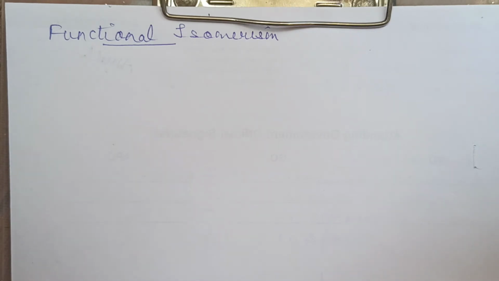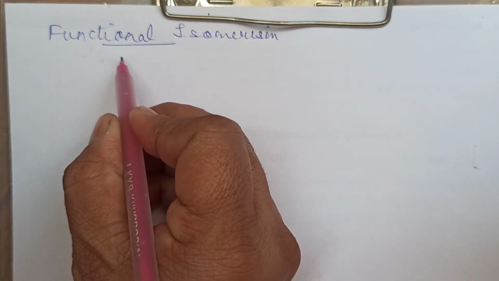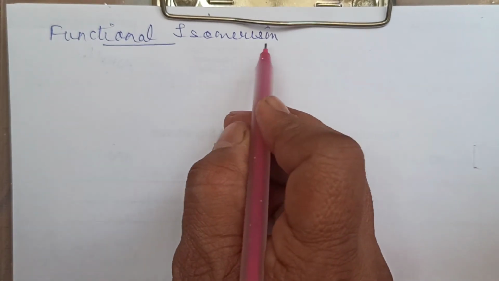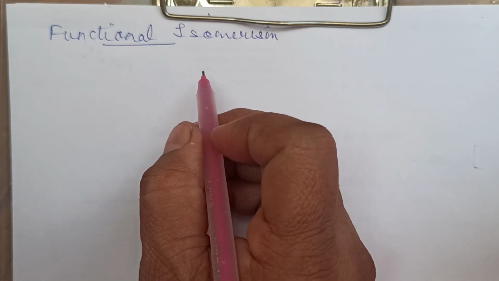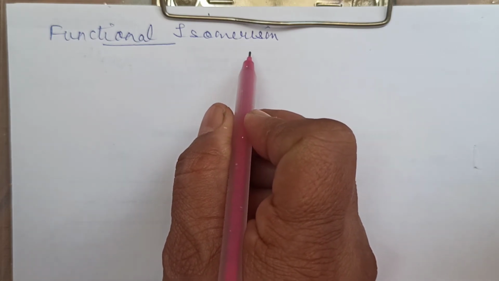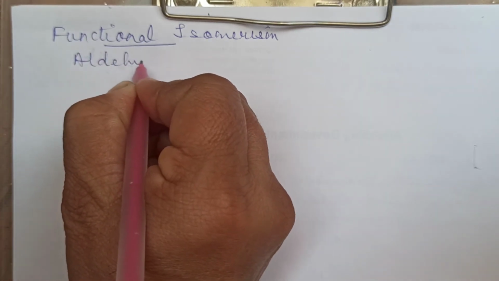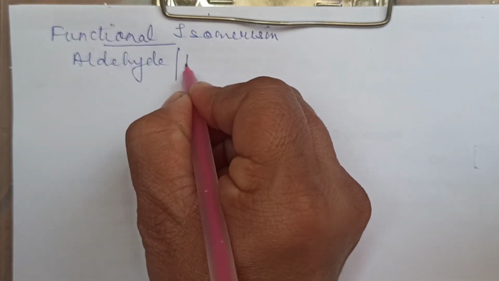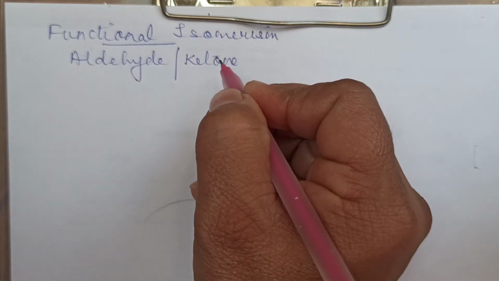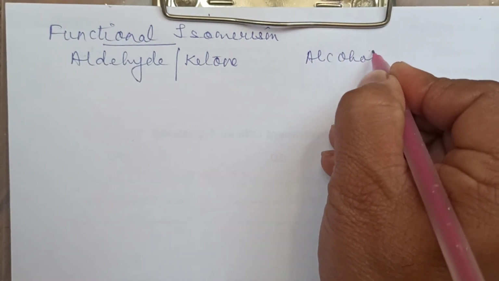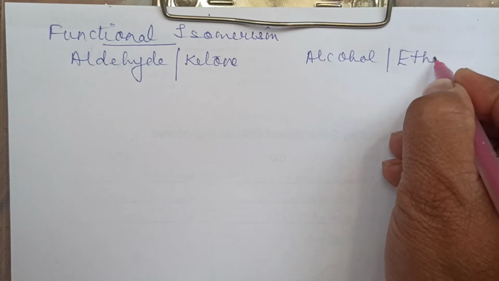There are certain pairs of compounds, certain pairs of functional groups, which will be exhibiting functional isomerism. The definition you can write down on your own: these are those compounds which differ in the functional group. They have the same molecular formula but different structural formula, and in the structural formula, the functional group is different. Like you'll have certain pairs. Number 1, aldehydes will always exhibit functional isomerism with ketone. We'll be taking their examples. The next is alcohol. Alcohol will always exhibit with ether.